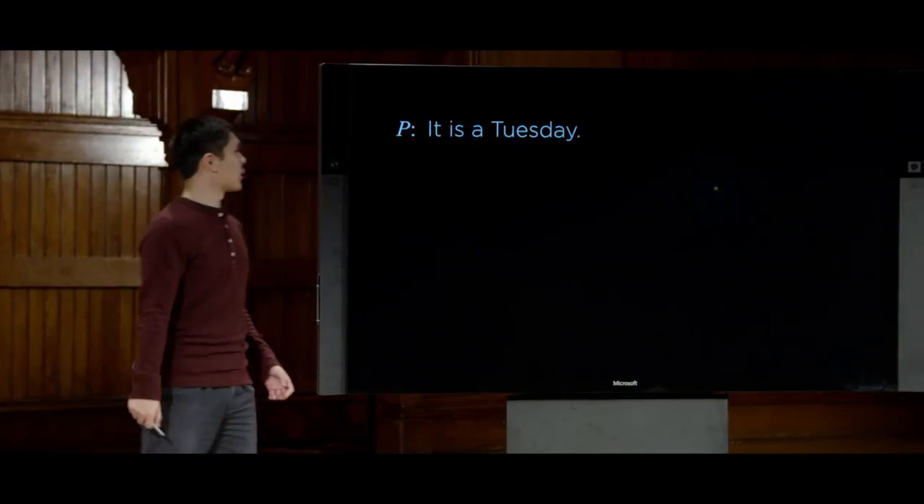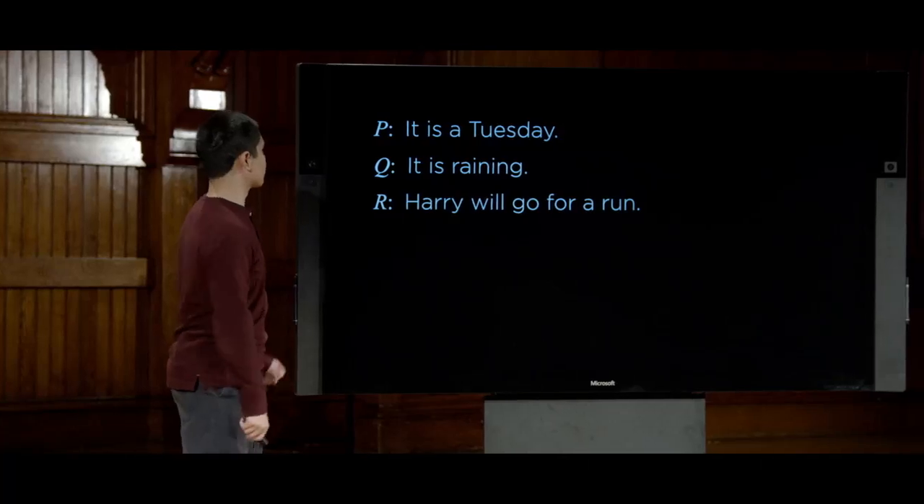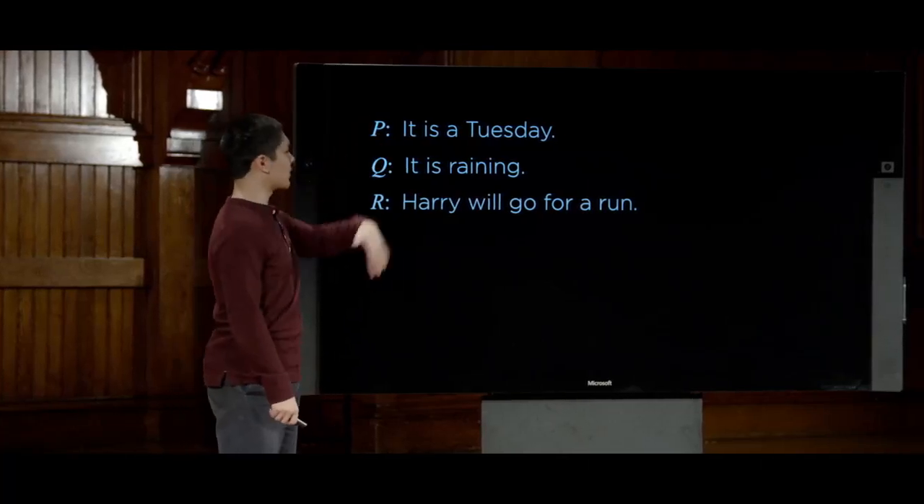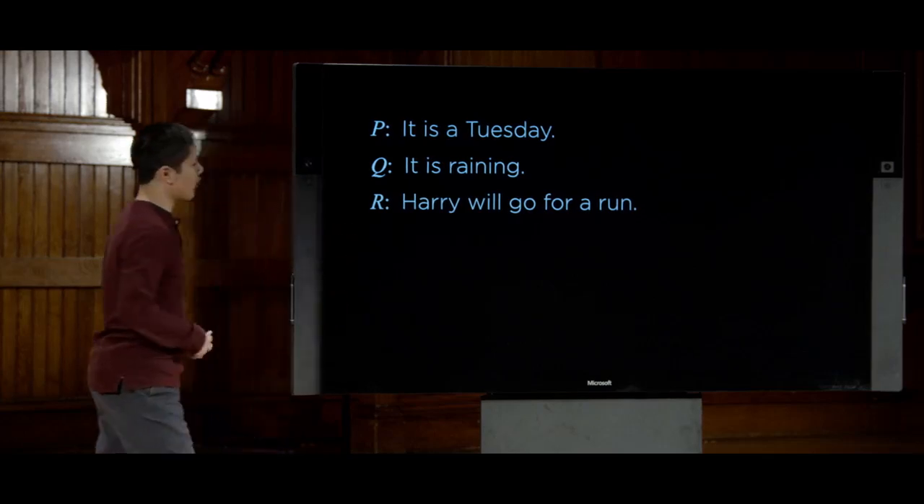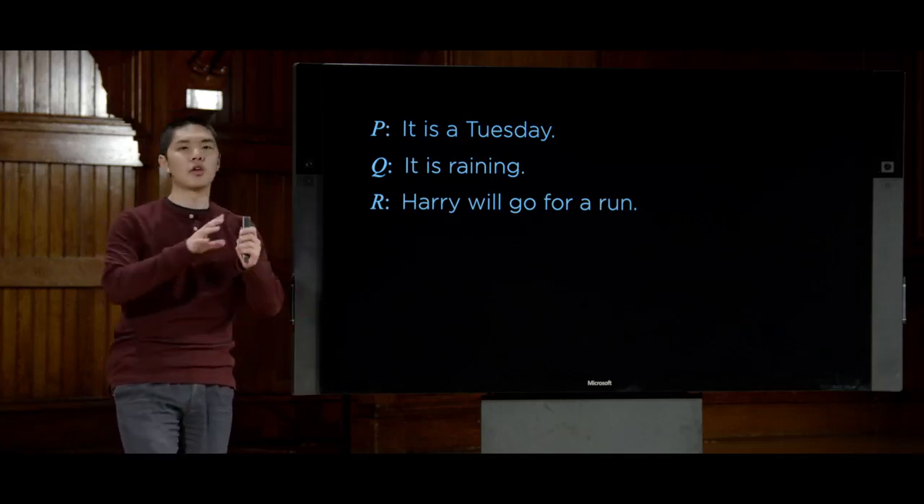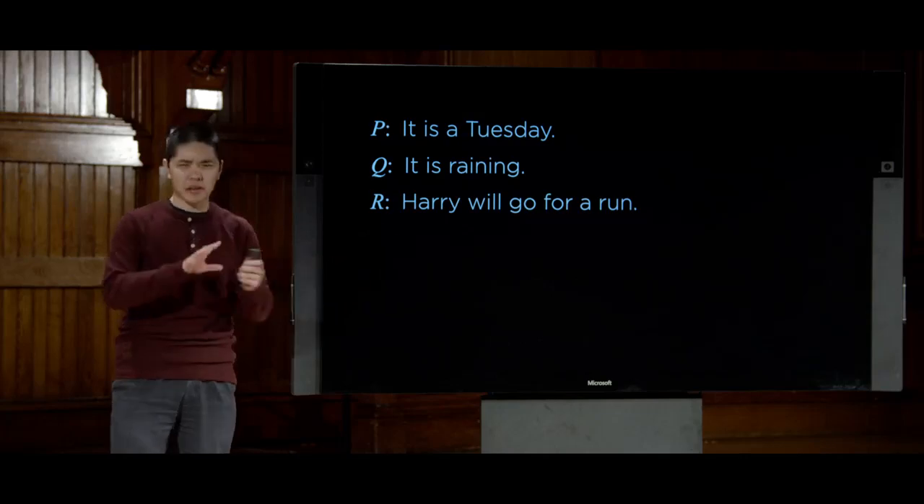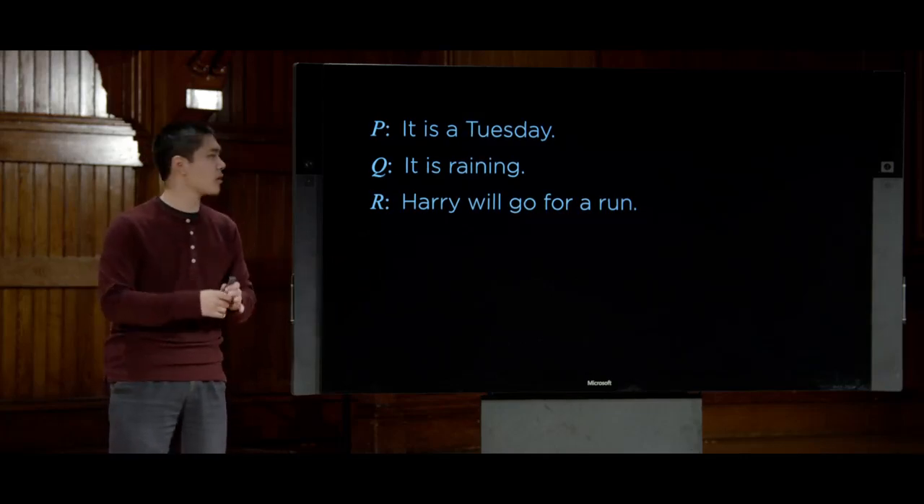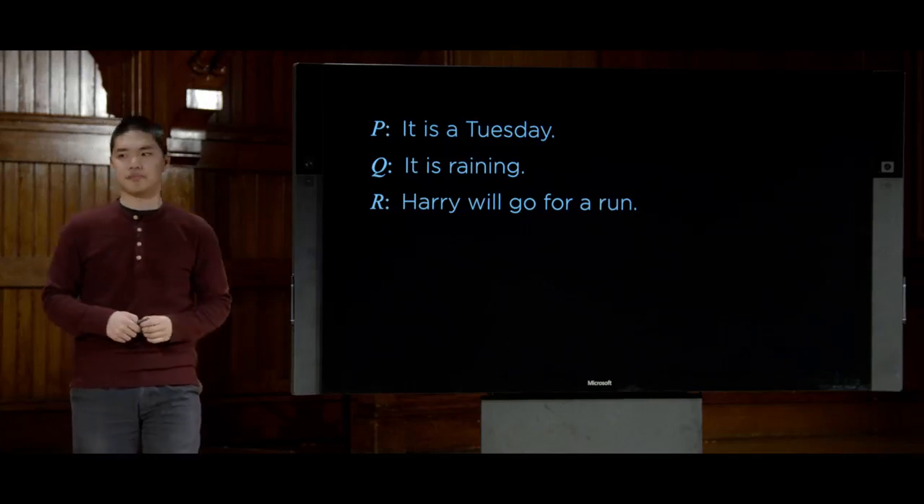So again, we'll deal with a couple of propositional symbols: P, Q, and R. P is it is a Tuesday. Q is it is raining. And R is Harry will go for a run. Three propositional symbols that we are just defining to mean this. We're not saying anything yet about whether they're true or false. We're just defining what they are.